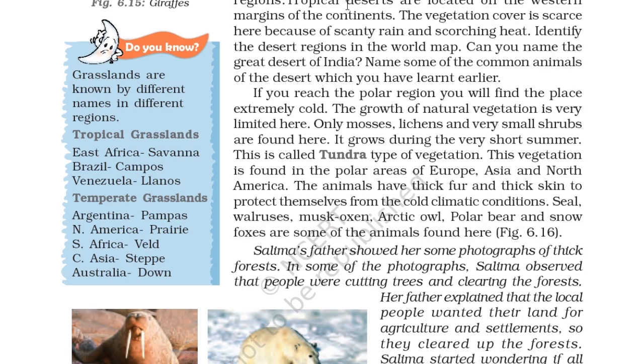If you reach the polar region, you will find the place extremely cold. The growth of natural vegetation is very limited here. Only mosses, lichens and very small shrubs are found here. They grow during the very short summer. This is called tundra type of vegetation. This vegetation is found in the polar areas of Europe, Asia and North America.